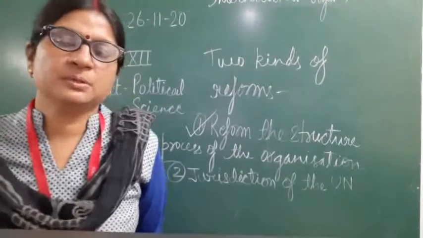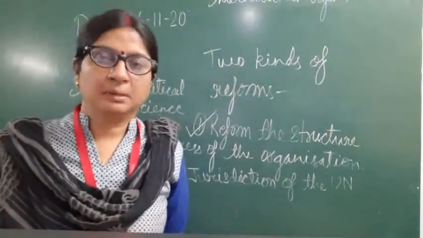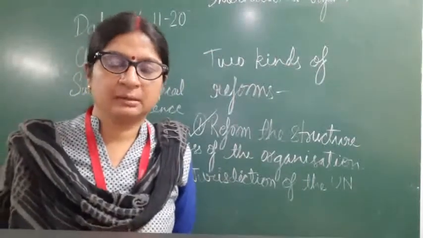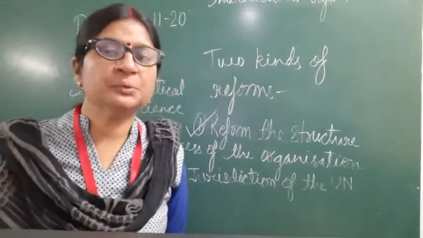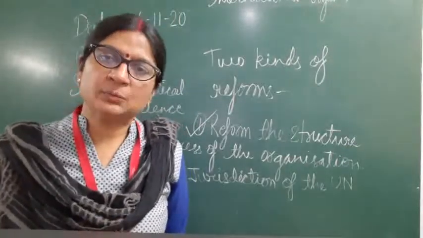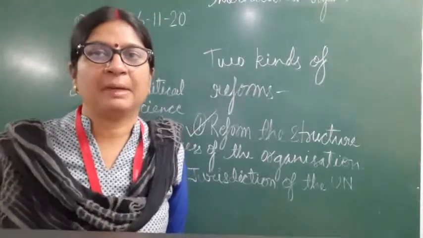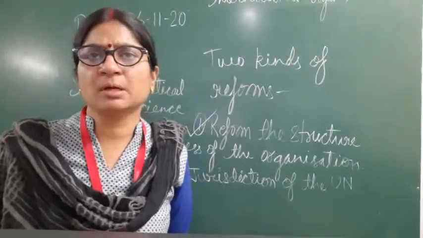After the collapse of the USSR, the US remained the only power, and the world changed from bipolar to unipolar, and in this unipolar world there is a hegemony of America, the strongest power.